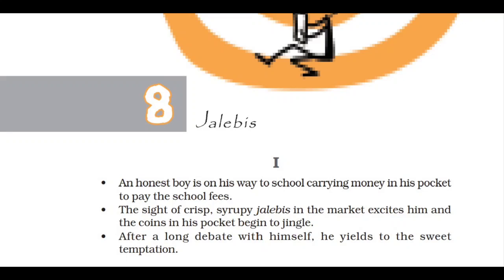The Jellybis summary focuses on an honest boy who is on his way to school. Furthermore, this boy is carrying money with him to pay the school fees. Moreover, a sight of crisp jalebis raised an excitement in him. There was the jingling of coins in his pocket. The boy then gives into the temptation of eating jalebis. Consequently, he bought a large number of jalebis to enjoy. The following day, the problem of paying school fees came up. The boy became scared and remorseful in this troublesome period.